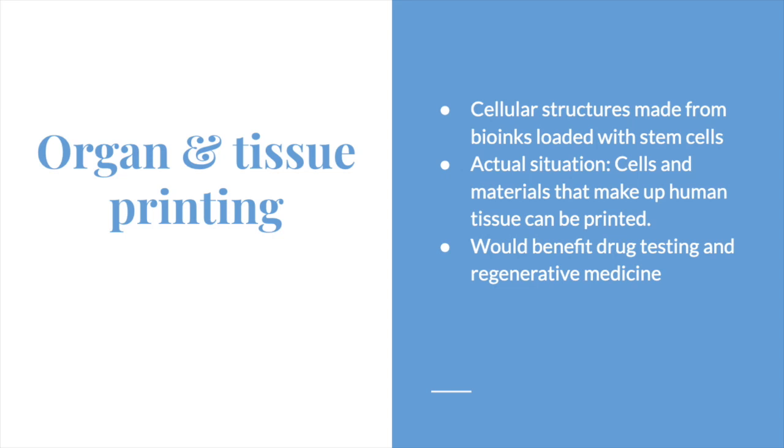When speaking of evolution, it can be said that organ and tissue printing is the closest to evolution that scientists have been. Organ and tissue printing is basically cellular structures that are made from bioinks loaded with stem cells. 3D printing has already impacted evolution in many different ways. It is used in medicine and dentistry to create dental implants, prosthetics, and models for surgeons to practice before they make cuts on patients. But still, scientists haven't found a way to build a fully functioning organ.